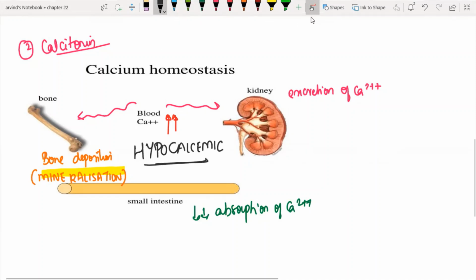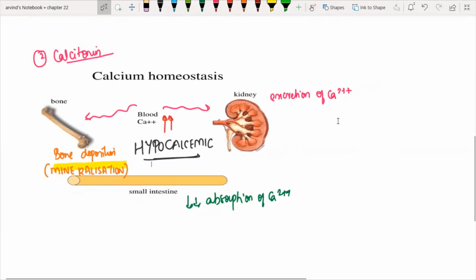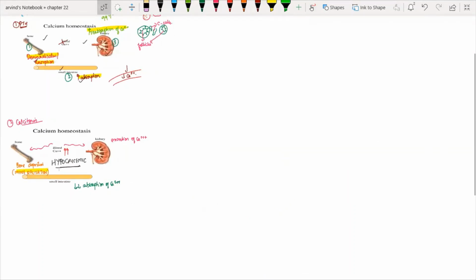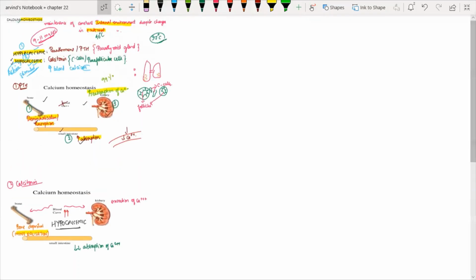So this is what you need to know with respect to calcium homeostasis. What are the actions of parathormone? What are the actions of calcitonin? And as usual, you just have to know what happens with each of these structures. So it's a very simple topic. I have also mentioned what are the questions that you must know. So know what is hypercalcemic, what is hypocalcemic, and their actions.